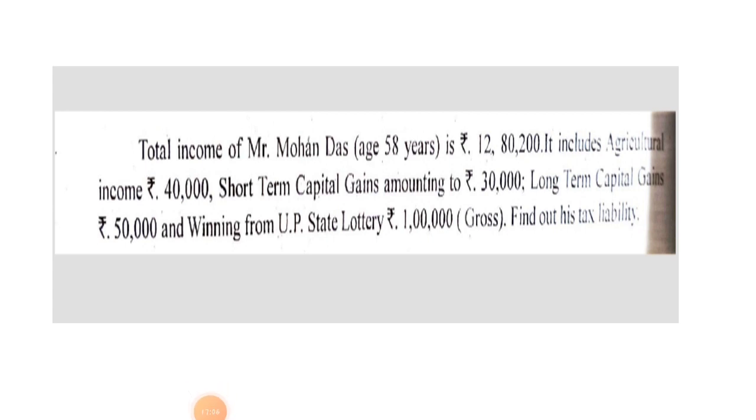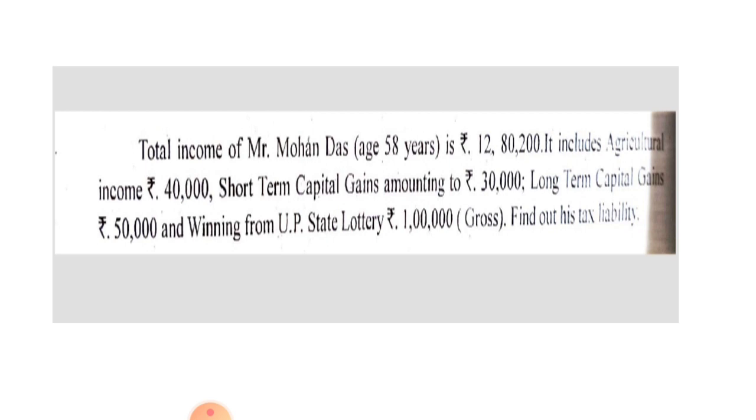It includes agriculture income rupees 40,000, short term capital gains amounting to 30,000, long term capital gains 50,000 and winning from Uttar Pradesh state lottery 1 lakh, that is gross amount is given. Find out his tax liability.